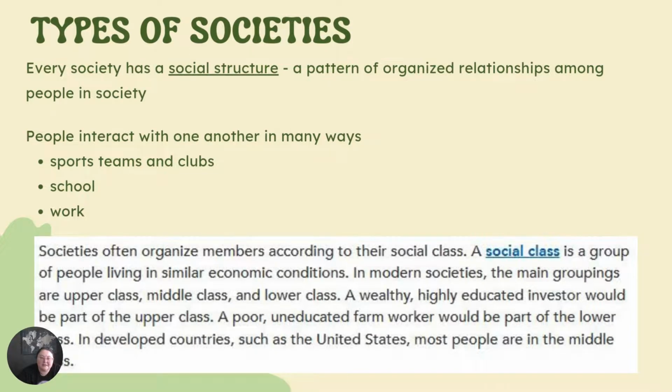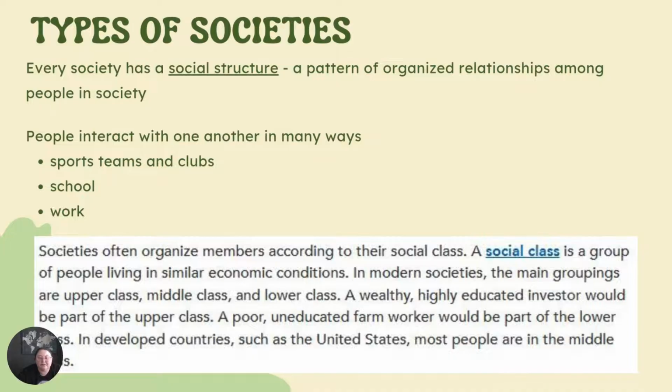Types of societies. Every society has a social structure, a pattern of organized relationships among people in society. People interact with one another in many ways. Some examples would be sports teams or clubs, school, and work.